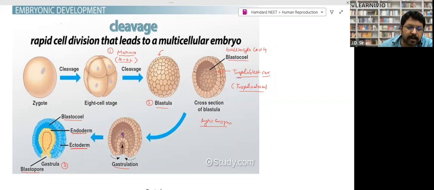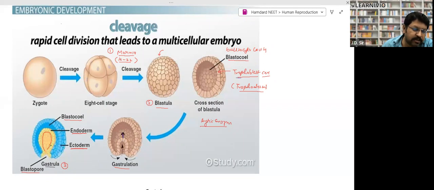And it is surrounded by a layer. This layer is called trophoderm. Trophoderm is made up of cells. These are called trophoblast cells, right? Then what happened after this one? If gastrulation takes place, due to gastrulation this part starts penetrating inside, right? It starts going inside, and when it goes inside, it starts folding this way. When it folds this way, this process is called gastrulation, right?